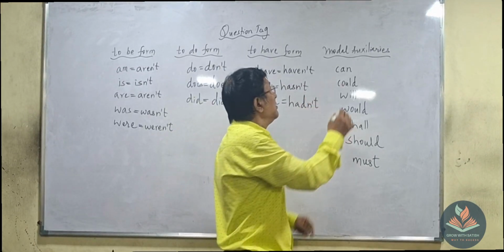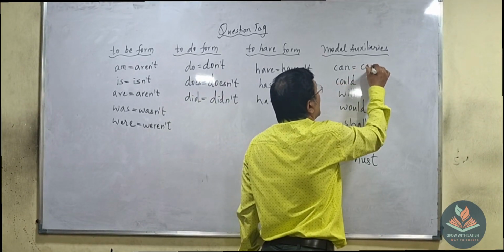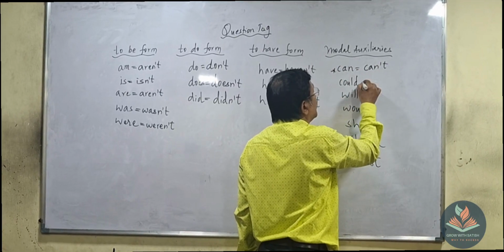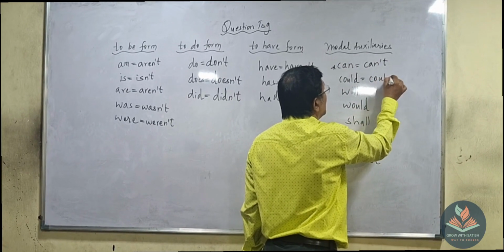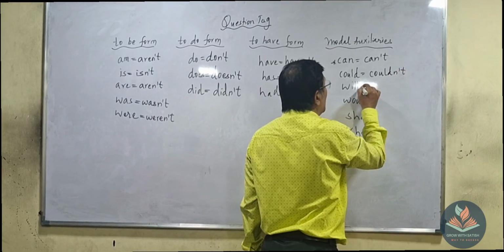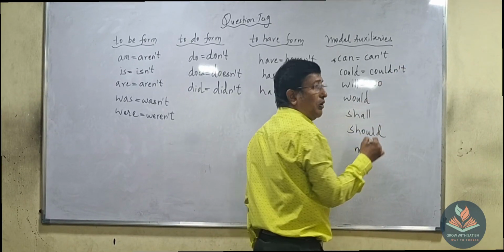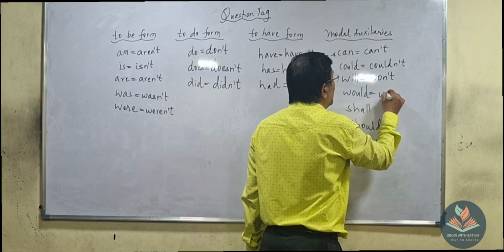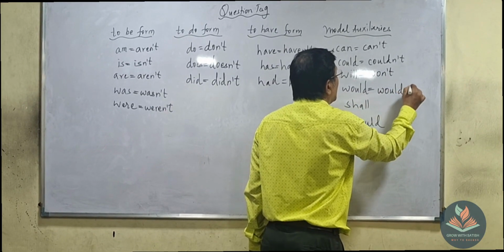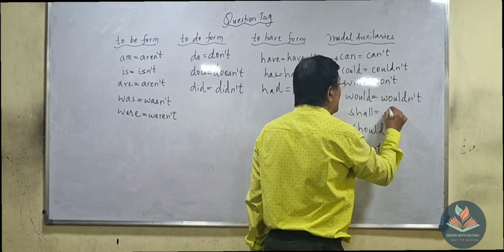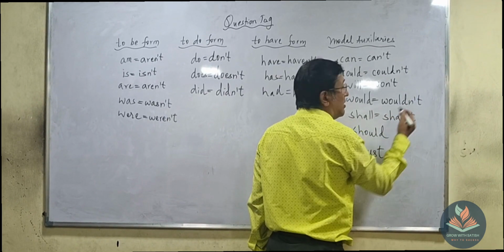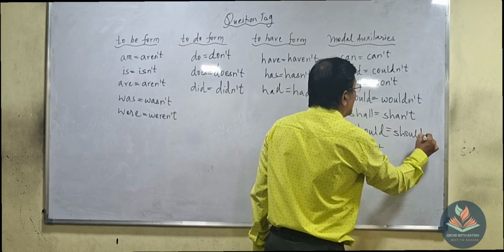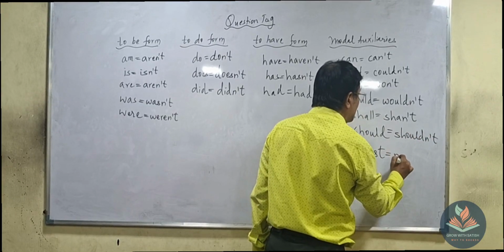Now, what is the question tag of can? Can't. Very important. You have to remember. What is the question tag of could? Couldn't. What is the question tag of will? Won't. What is the question tag of would? Wouldn't. What is the question tag of shall? Shan't. What is the question tag of should? Shouldn't. What is the question tag of must? Mustn't.